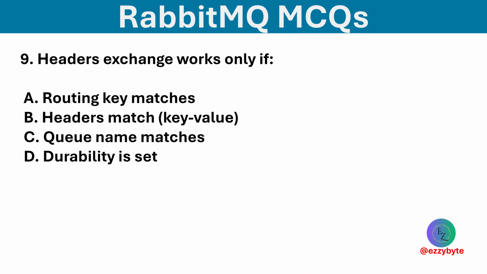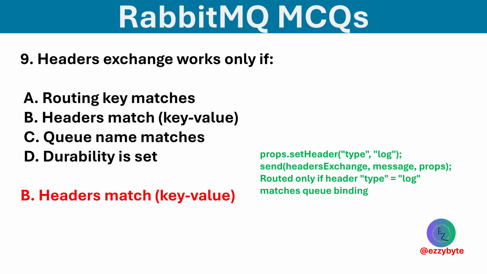Headers exchange works only if, options are: routing key matches, header matches, queue name matches, and durability is set. Option B is correct. For headers exchange, message headers must match the queue's binding arguments.